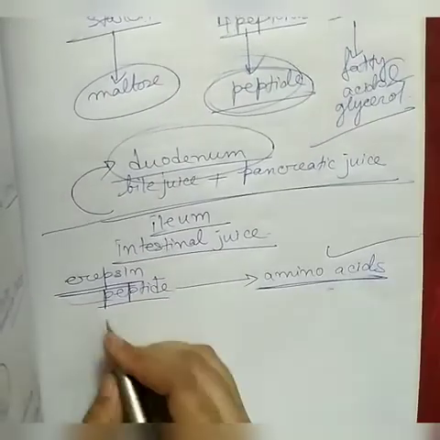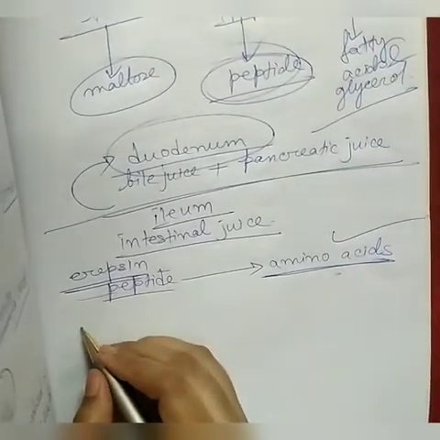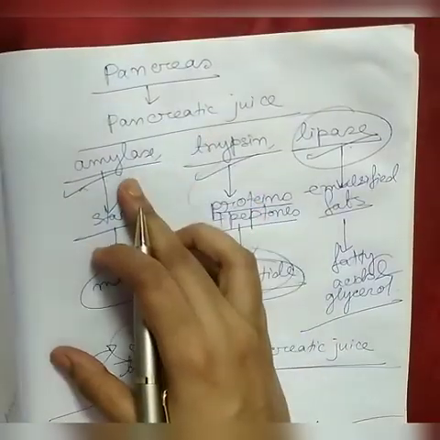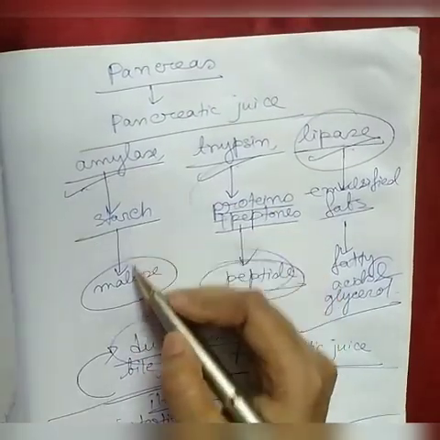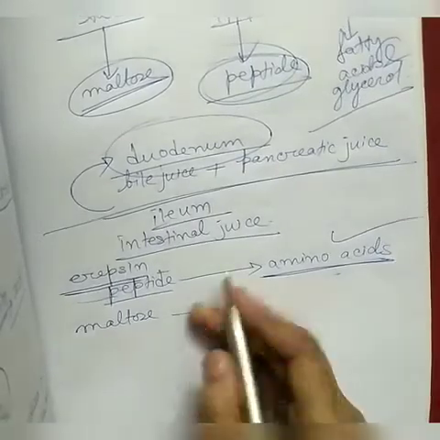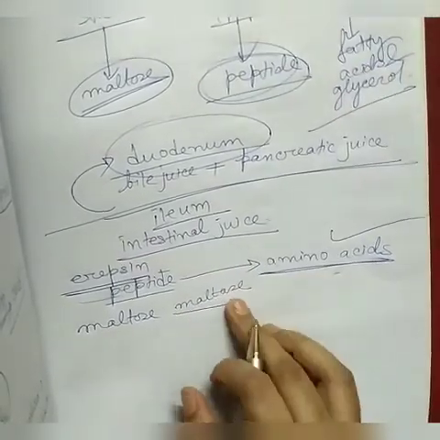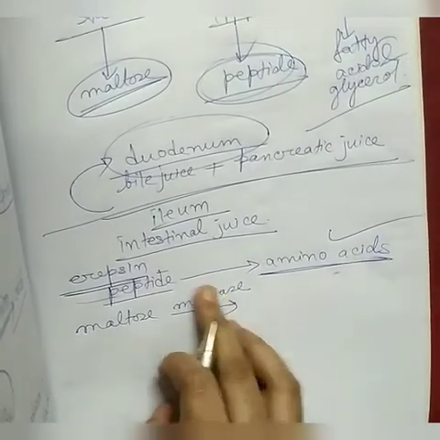Okay. Next is maltase. Maltase acts on maltose. The pancreatic juice contains amylase. Amylase acts on starch and forms maltose. So here we are getting maltose. Maltase will act on maltose. Maltase is the enzyme name.